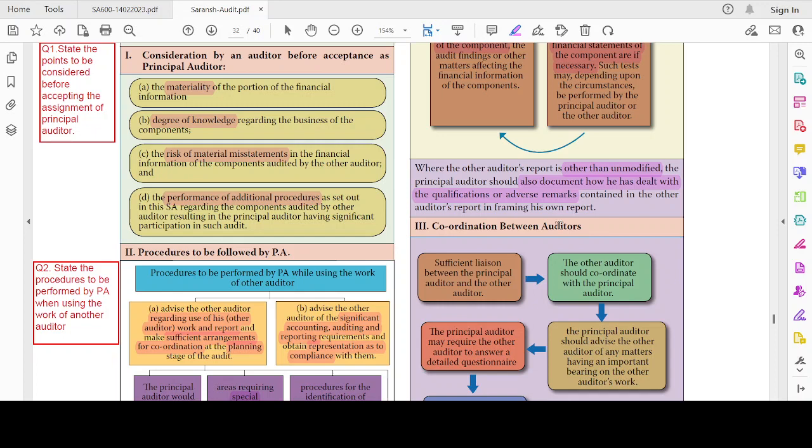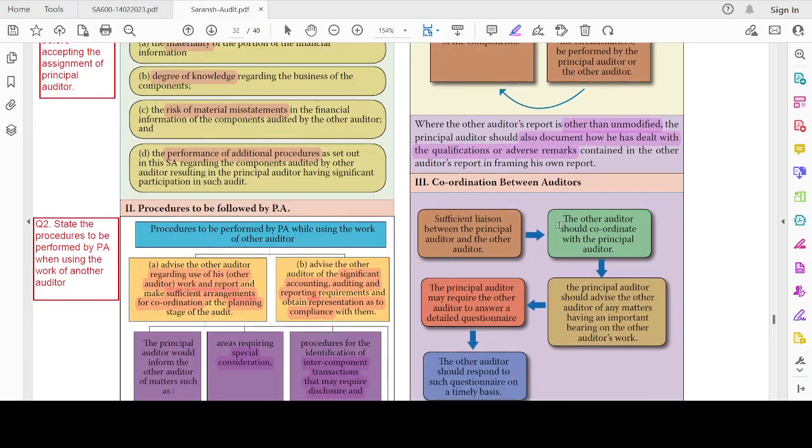I have to check for the entity as a whole whether that qualification is material. If it is material, I have to report and also modify my report. If it is not material, I will consider whether I need to disclose the fact somewhere in this report, and if possible, I have to disclose the same.